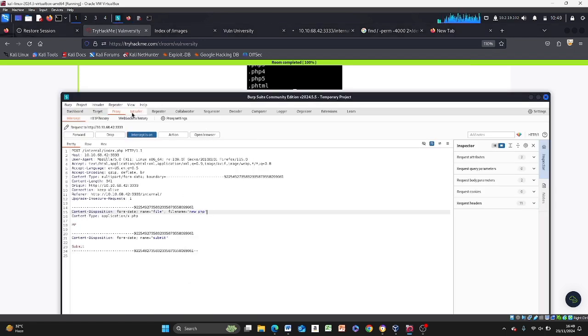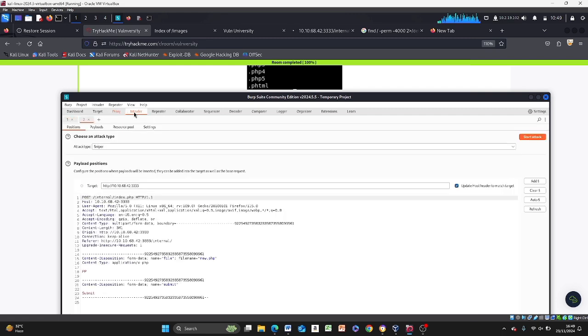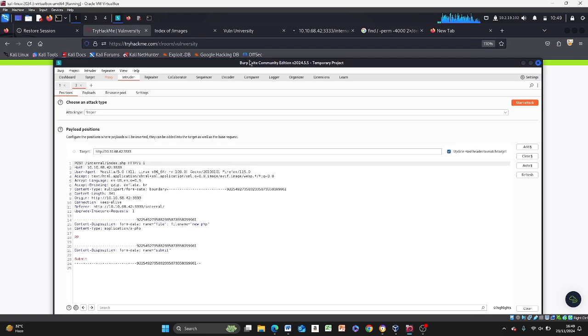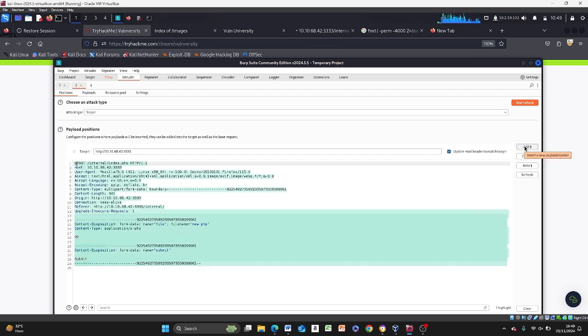So you see intruder here is going to light up the moment you send it. And then if you come to intruder, there's something that Burp Suite does. Burp Suite is created for attacks. So if you click on this add here, it selects everything. What it's trying to select is possible attack points that it thinks you submit. So it's not wrong by highlighting everything here, but that's not what we want.